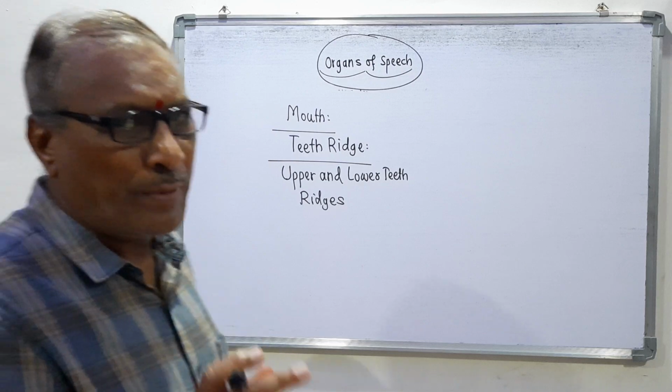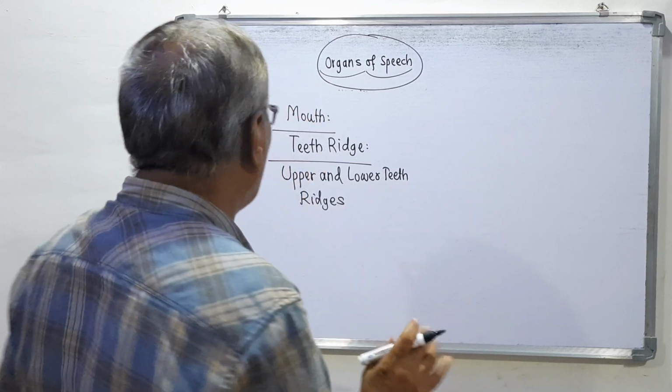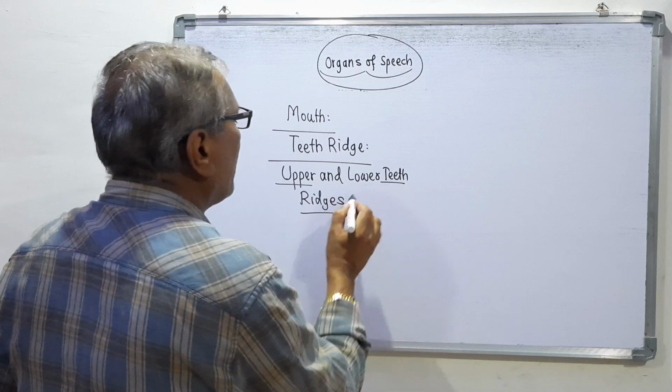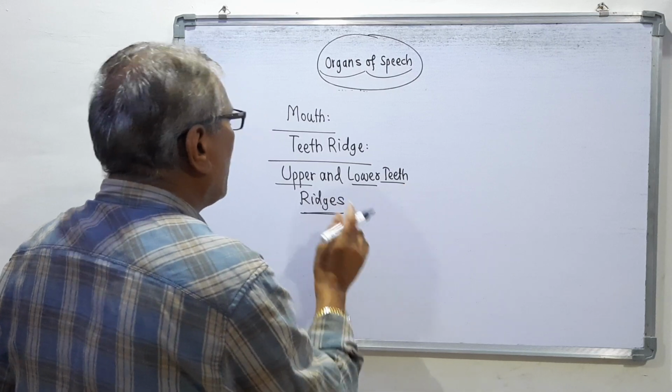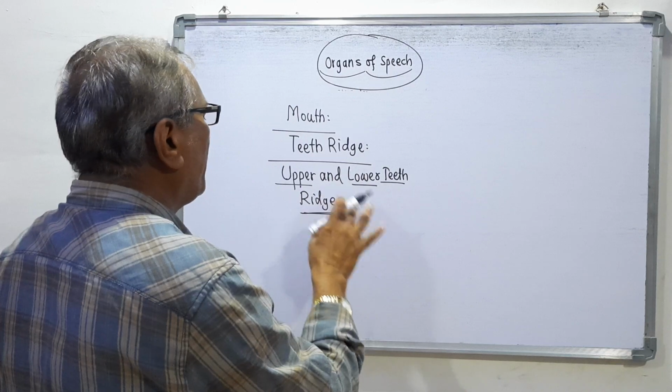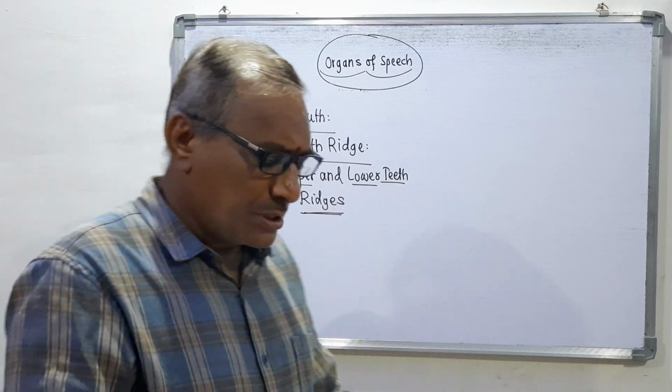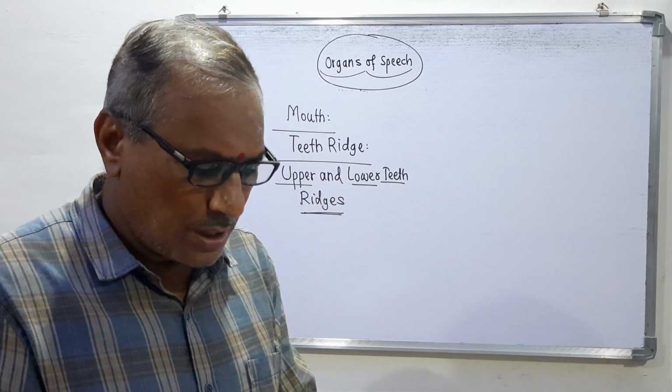There are two parts, the upper teeth ridge and the lower teeth ridge, and these two are very important to pronounce words.